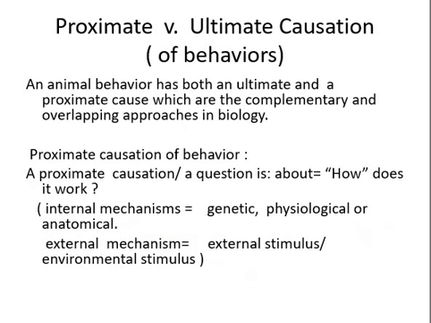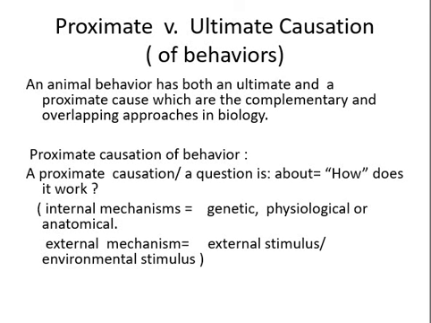Now, what are the proximate and ultimate causations of behavior? Before explaining, proximate is about the how matter. That means how something happens and how animals show the behavior.